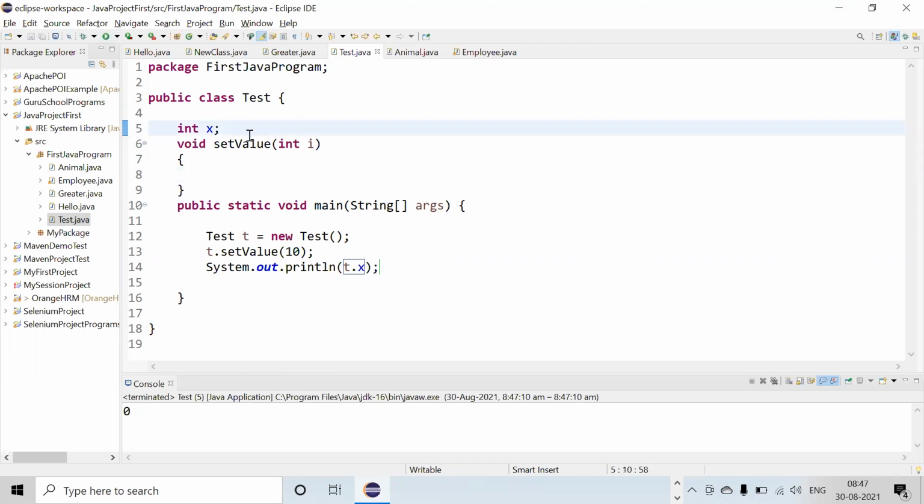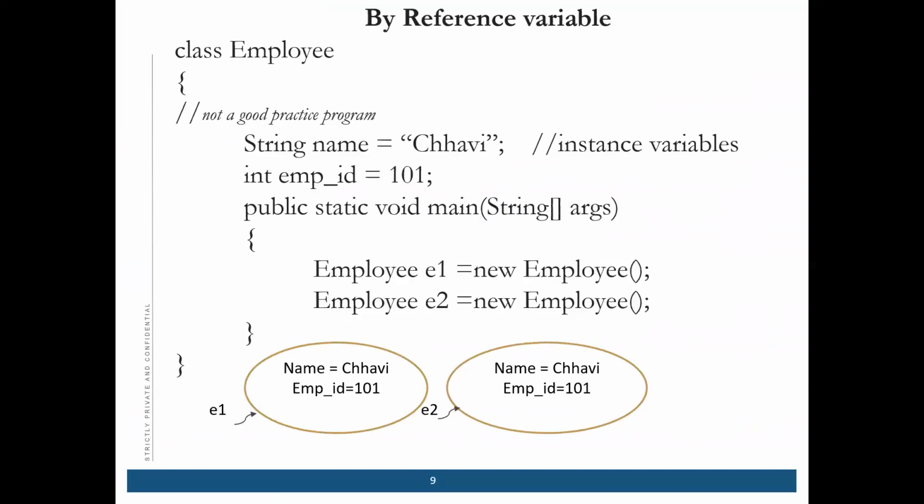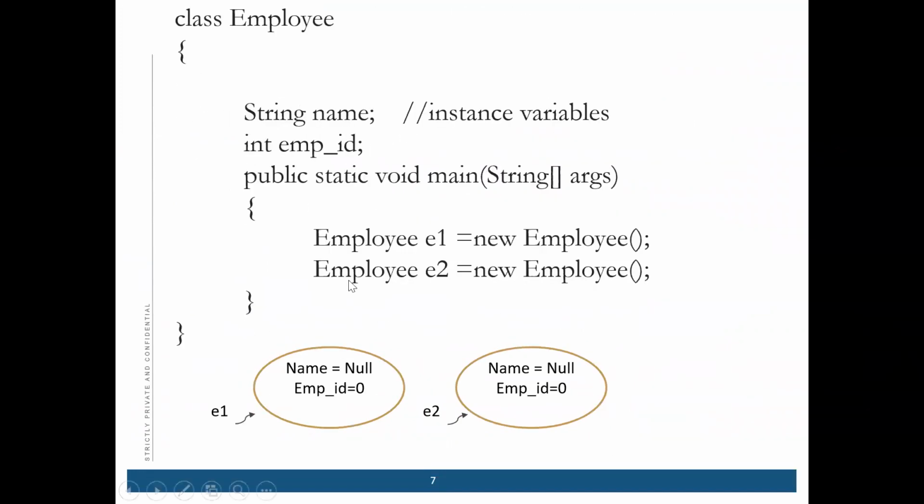If we have created one object, what will it do? I told you, right? It creates a space in memory with all these values, whichever you have written here, as 0 or null.